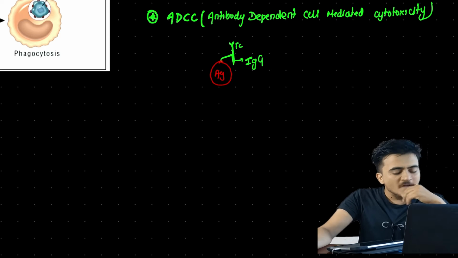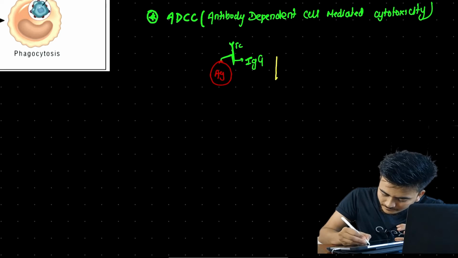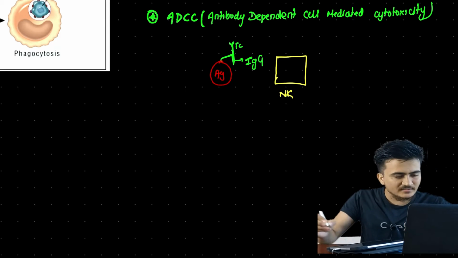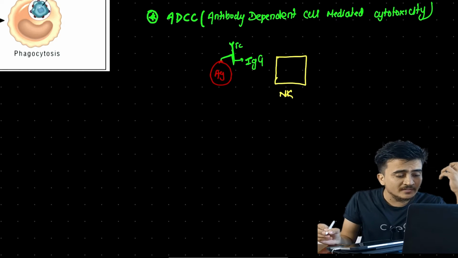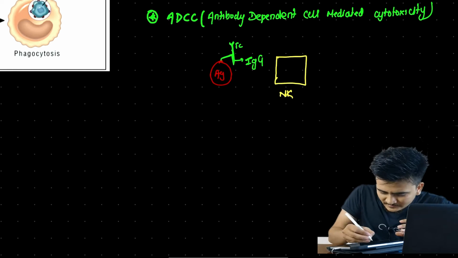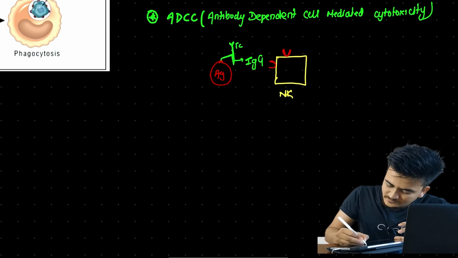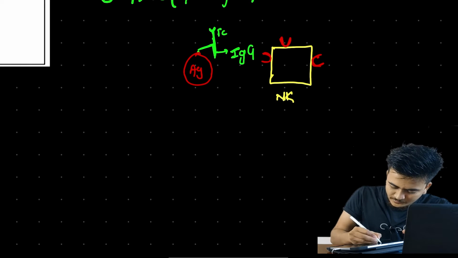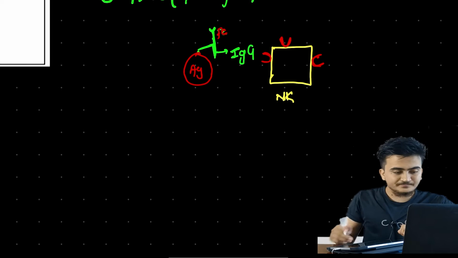In the lecture of NK cells, if you remember, this is our NK cell, and these NK cells were having receptors for the Fc portion of antibody. These are the receptors, right? And what are these receptors? These are the receptors for Fc portion. Where is Fc portion? This is the Fc portion of antibody.